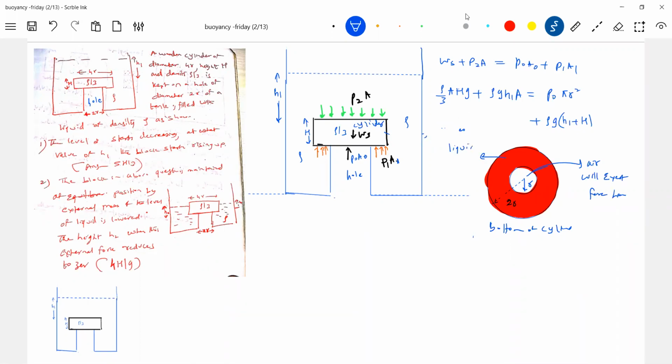Liquid will exert force. Tell me, what is this area? How to calculate this area? How to calculate the area of the red color circular strip? Pi into 2r